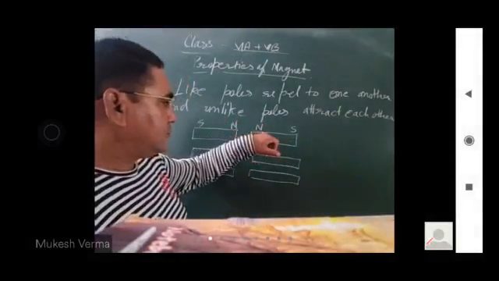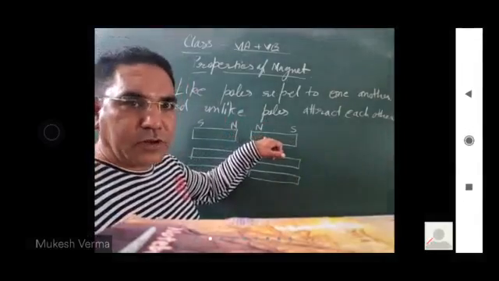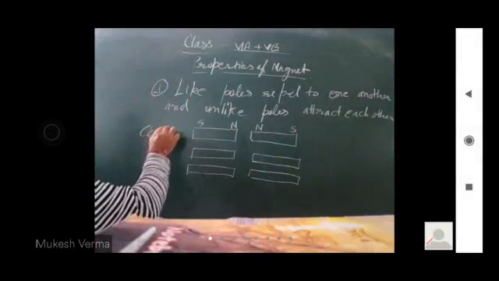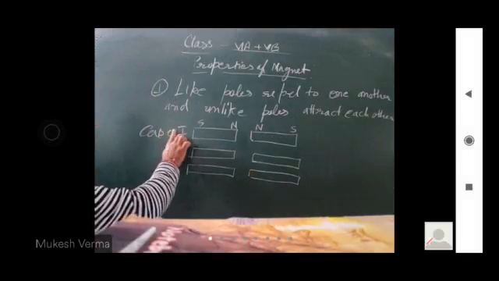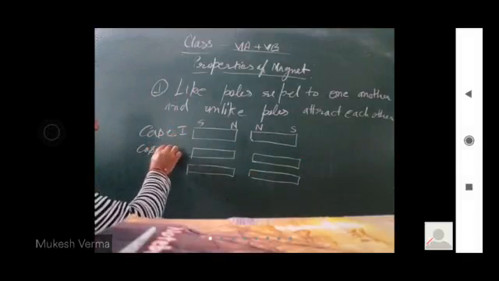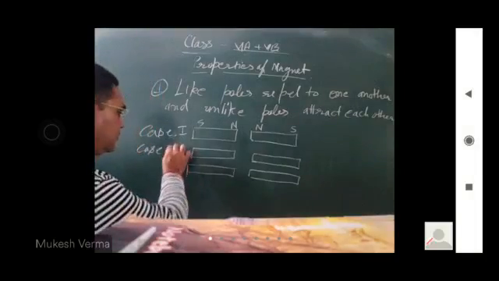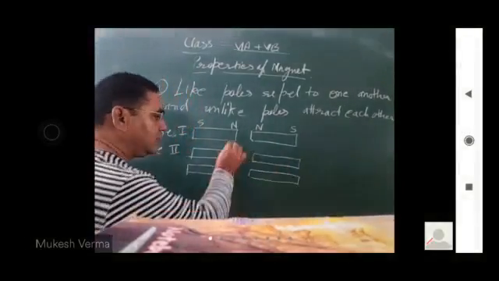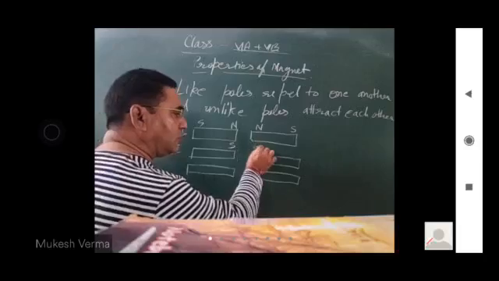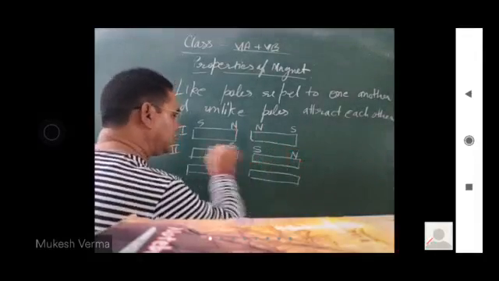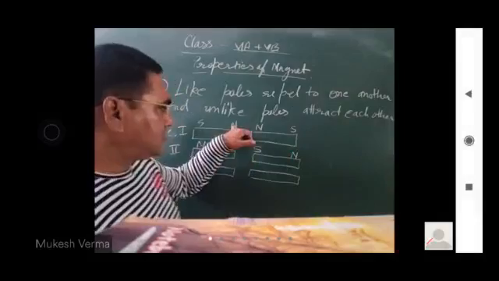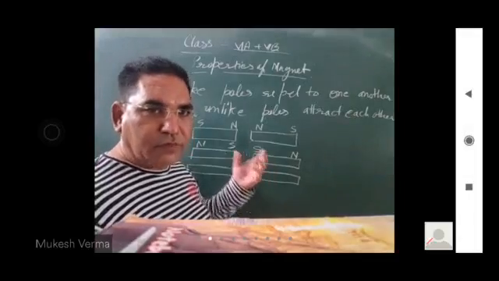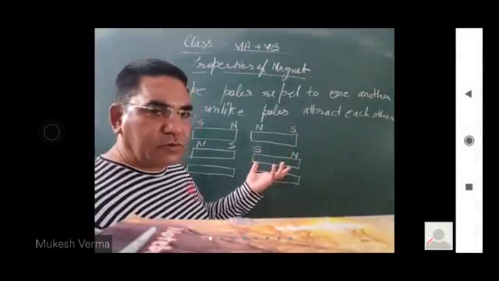In case number one, we bring together the north poles. In the second case, we bring together the south poles of both magnets. Though both are like poles, what happens when they come together?